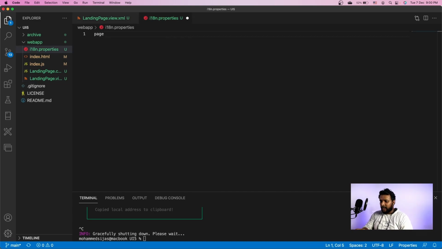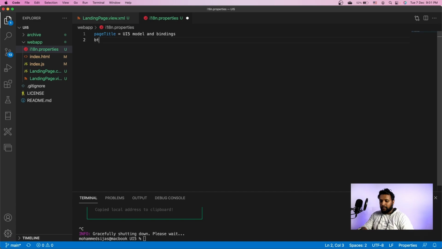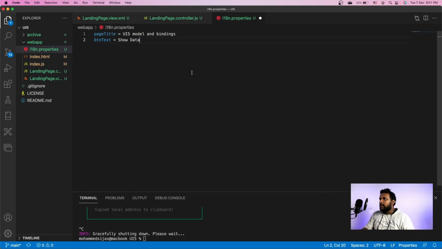Let me create a key called pageTitle, which has the text UI5 models and bindings. I also have a button which has the text show data. Let me create a new key called buttonText. Also, in the controller, I do have a message which I'll be moving in here with msg equal to.